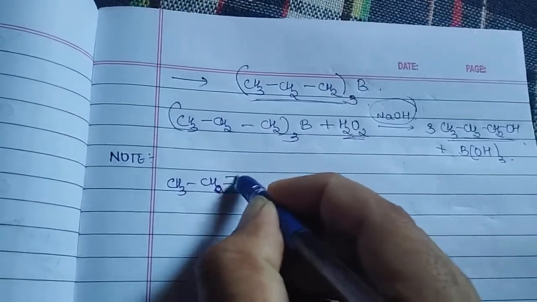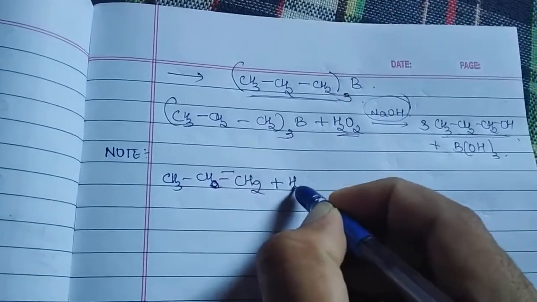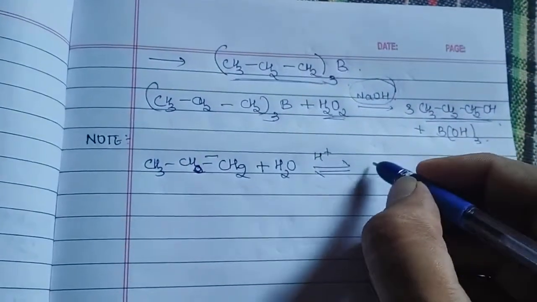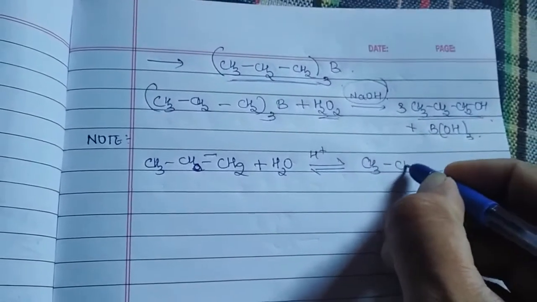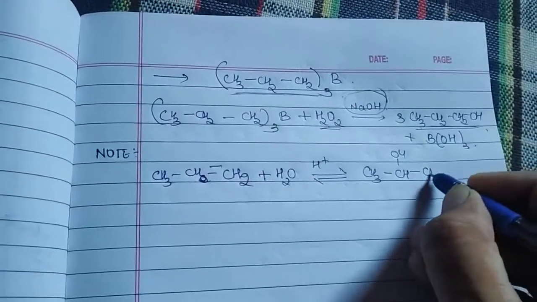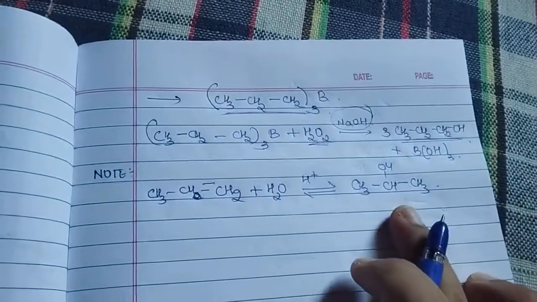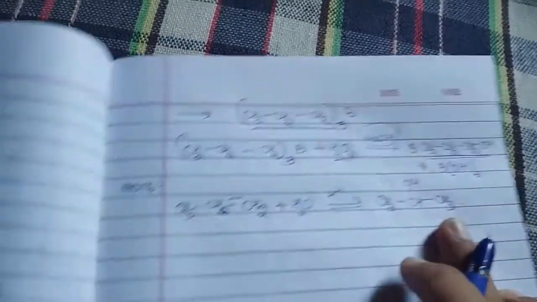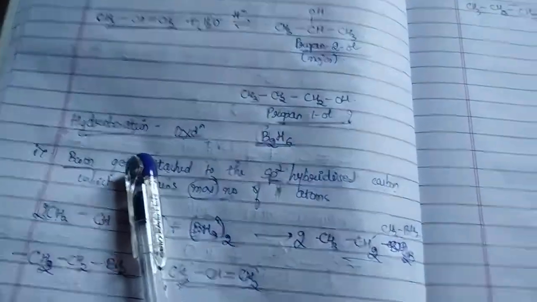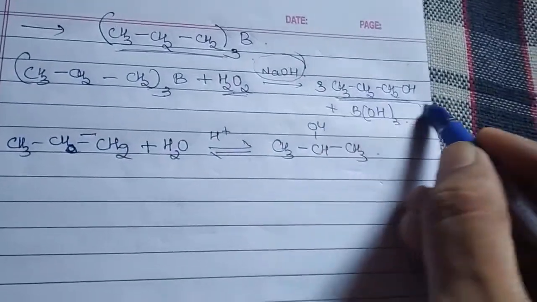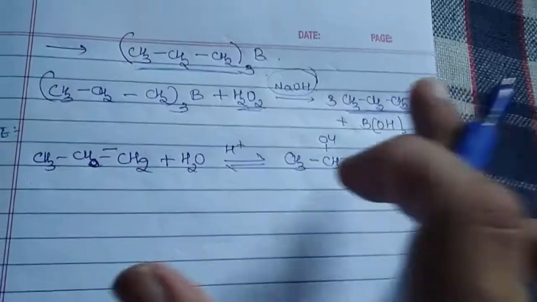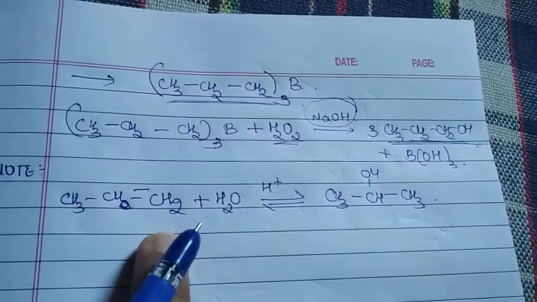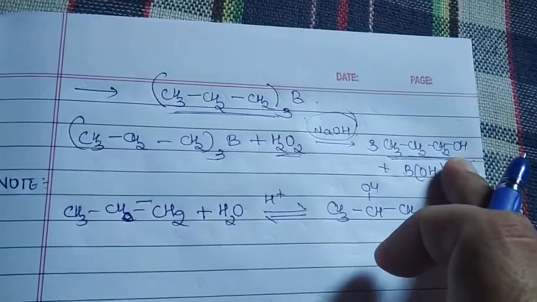CH double bond CH2, when treated with H2O in the presence of H+ catalyst, what was the major product we got? CH3 CHOH single bond CH3, propan-2-ol. Why did this come as the major product? Because it was following the Markovnikov rule. But when we look at this hydroboration reaction, what have we got? Propan-1-ol as the major product. So in the same reaction, that is the hydration of alkenes, if I wanted propan-1-ol, what should I have done?